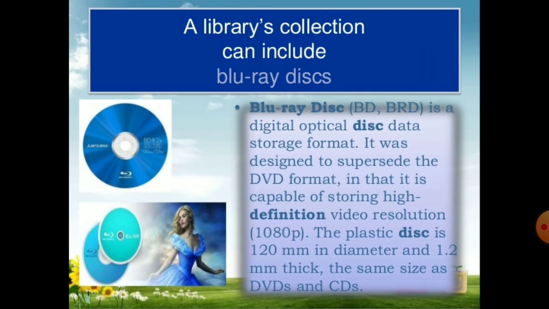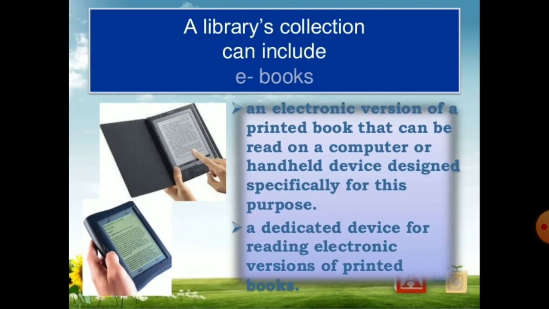Blu-ray disc, which is also called BD or BRD, is a digital optical disc data storage format. It was designed to supersede the DVD format in that it is capable of storing high definition video resolution such as 1080 pixels. The plastic disc is 120 millimeter in diameter and 1.2 millimeter thick, the same size as DVDs and CDs are. A library's collection can include e-books, an electronic version of a printed book that can be